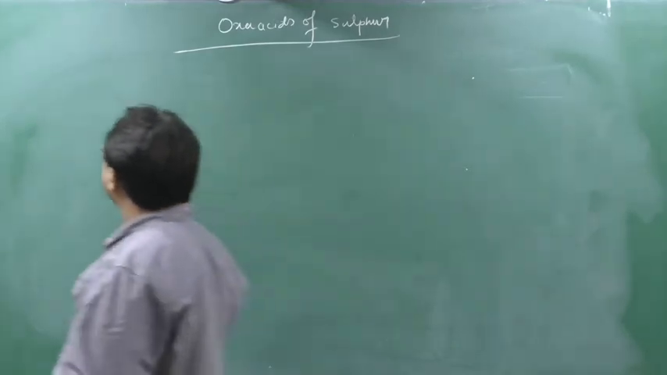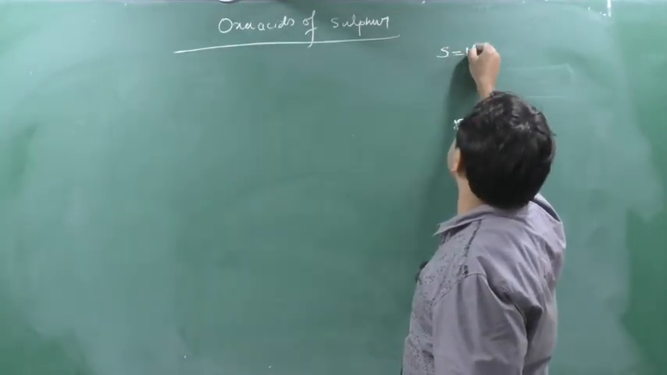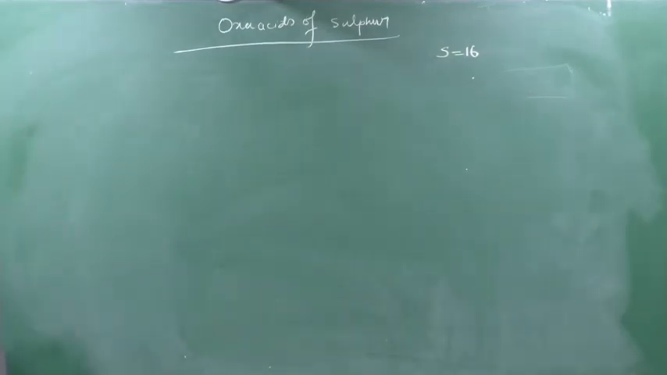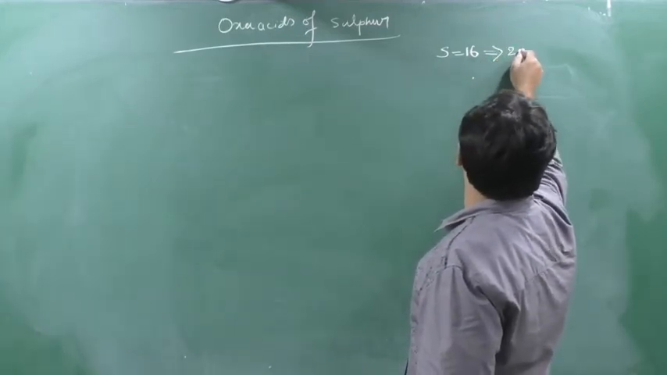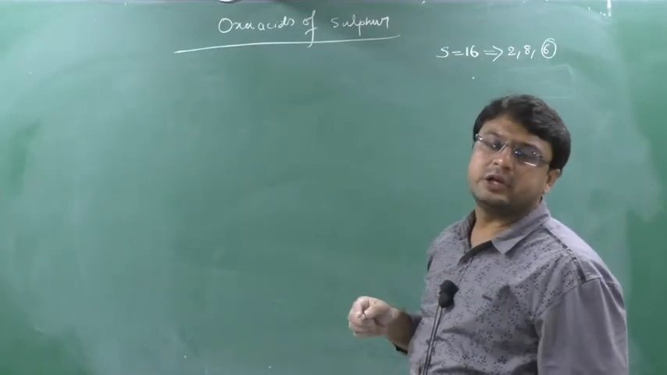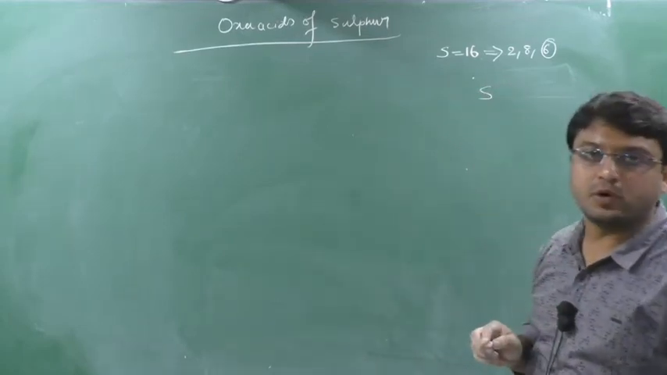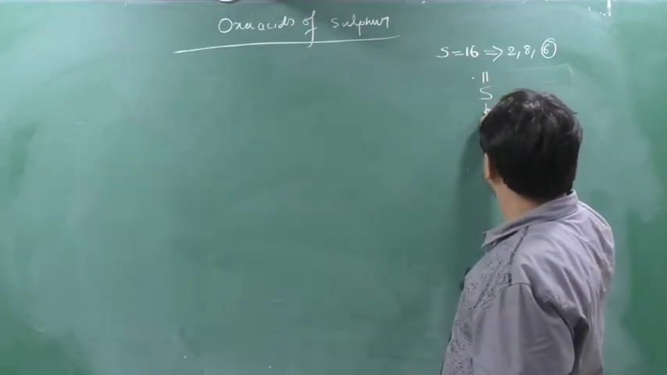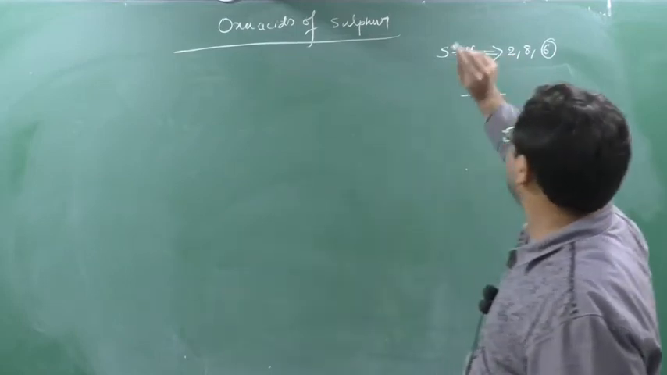Before starting, sulfur's atomic number is 16. If you write the electronic configuration of sulfur, 16 means 2, 8, 6, so sulfur has the capacity of making 6 bonds. Clear? Sulfur will make these 6 bonds in this manner: 2 double bonds and 2 single bonds.